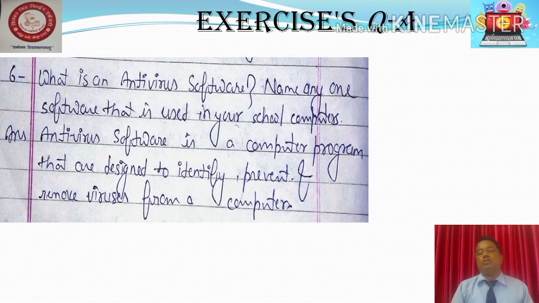The answer is, antivirus software is a computer program that is designed to identify, prevent and remove viruses from the computer. In our school, the antivirus used is Quick Heal antivirus, Quick Heal Total Security. This is the antivirus we are running here.